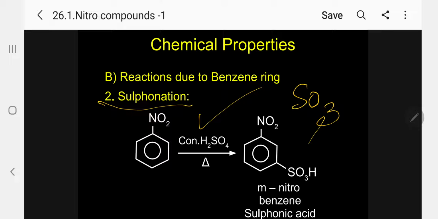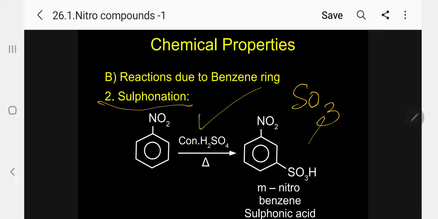Among these, the most important are nitration, halogenation, and sulfonation, because in some cases the aluminum chloride will form a Lewis acid and will react with the reagent. That's why these 3 are most important. Kindly follow. In all 5 cases except sulfonation, the positively charged electrophile is attacking.